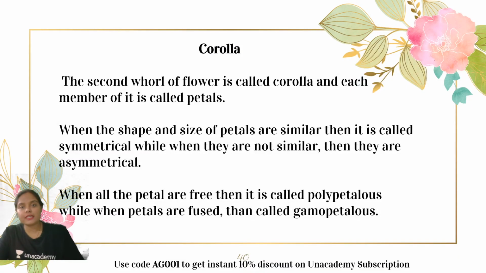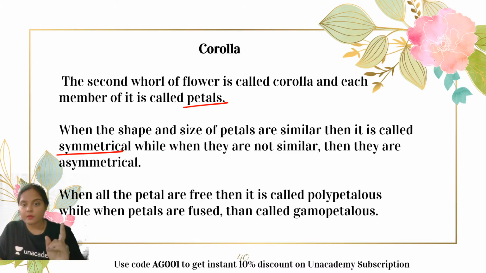Moving ahead toward the next whorl, which is the corolla, which is present just inner to the calyx, and its individual part is known as the petals. Okay. Now when the shape and size of the petals present in the plant are similar, then it is known as symmetrical in nature. That means the flower is symmetrical and all the petals are similar in shape and size.